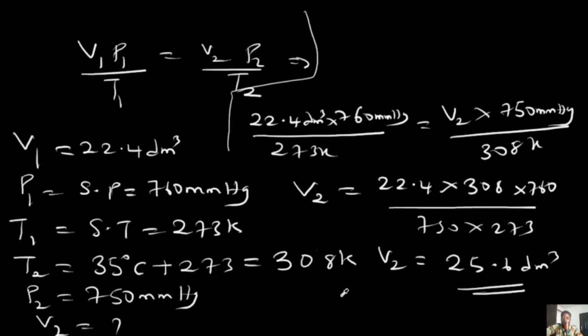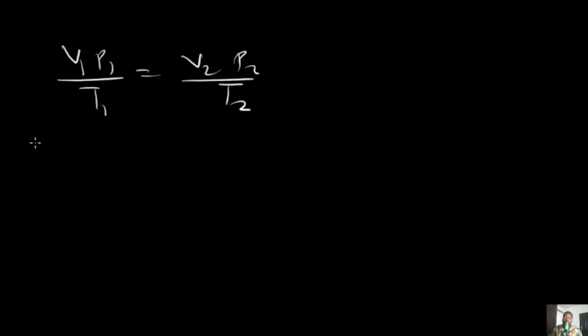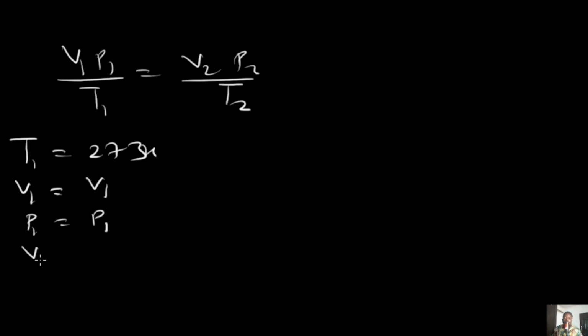So the implication is that we are looking at a new temperature when both the volume and the pressure were doubled. So we have the general gas equation: V1 P1 over T1 is equal to V2 P2 over T2. Now note, the initial temperature is 273 Kelvin. The initial volume we do not know, so let's just call it V1. The initial pressure we also do not know, so let's call it P1. The final volume was said to be double the initial, as you notice in the question, so that is going to be 2 multiplied by V1.